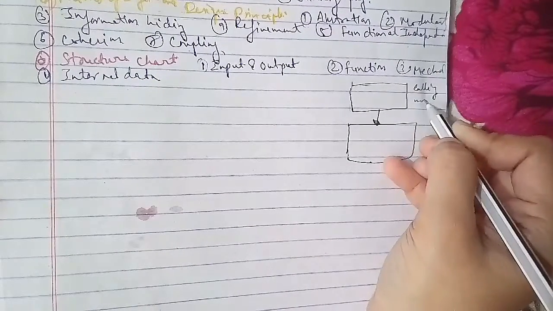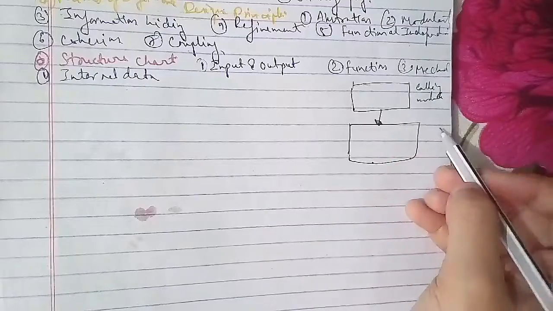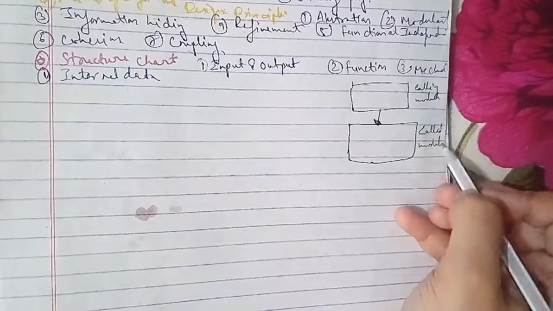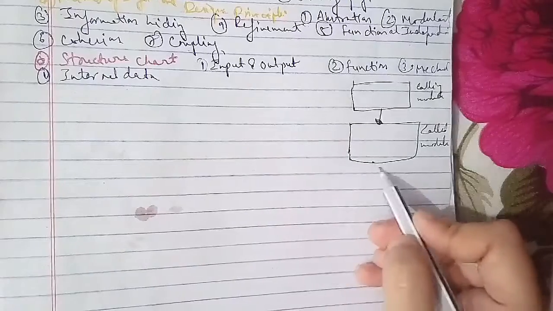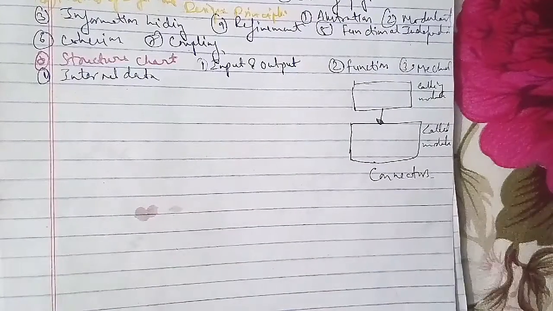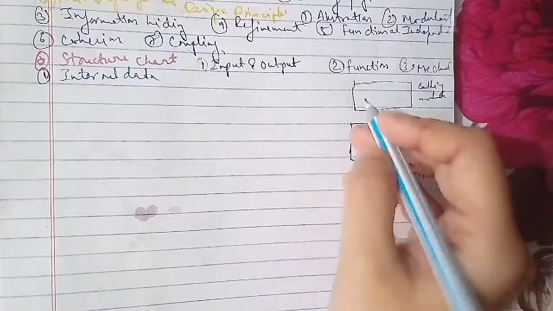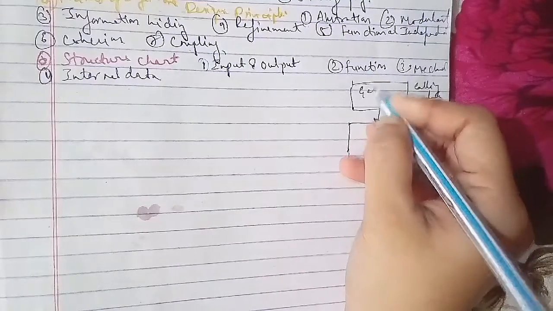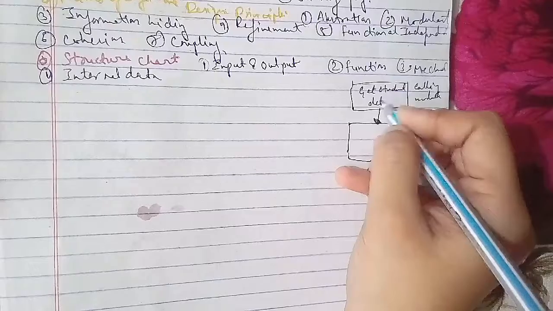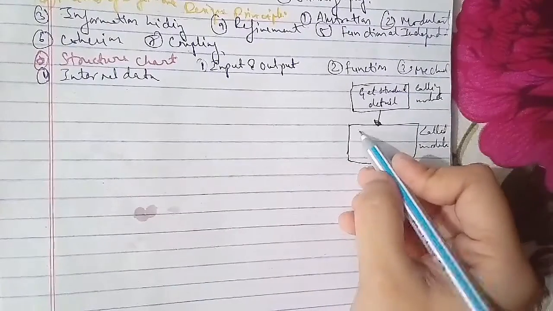This is known as the connector. Get student detail. Next, this is find student name and marks.